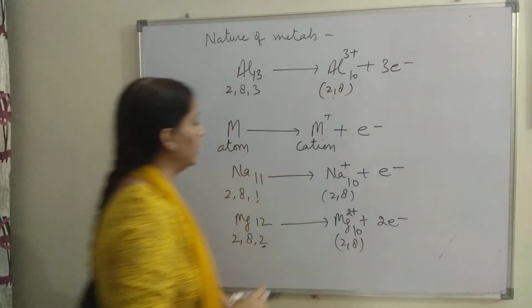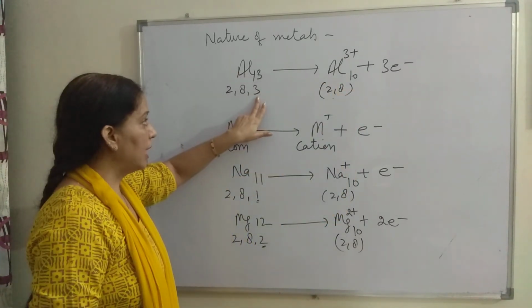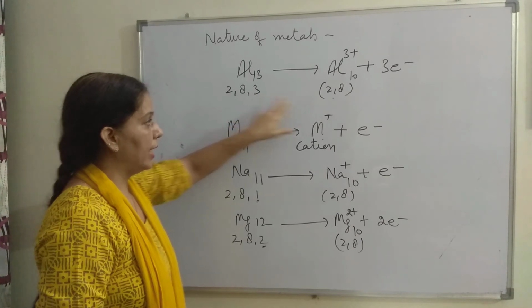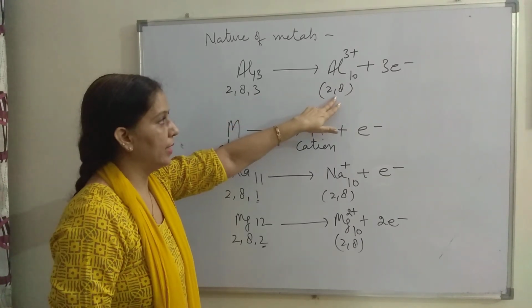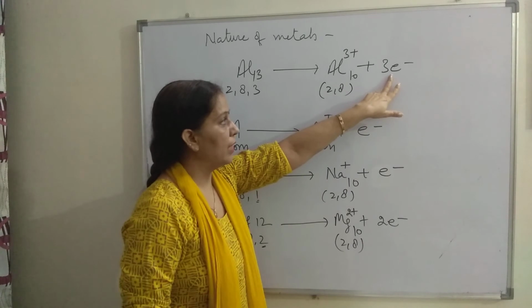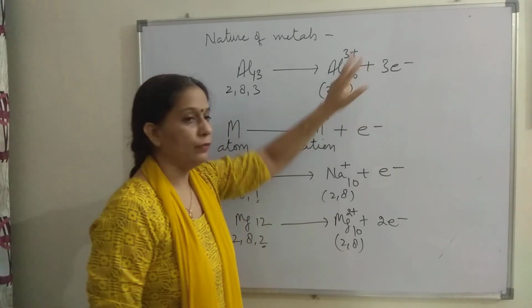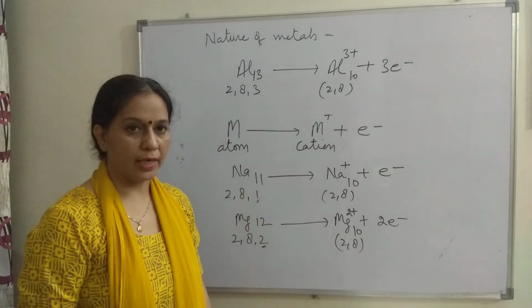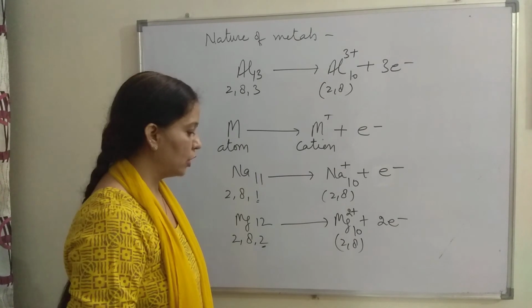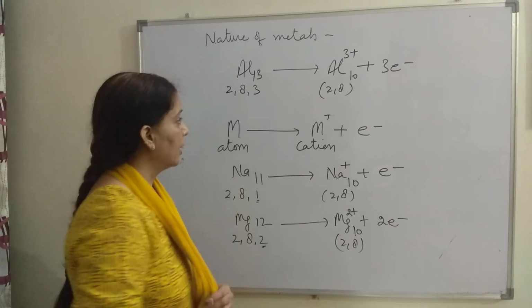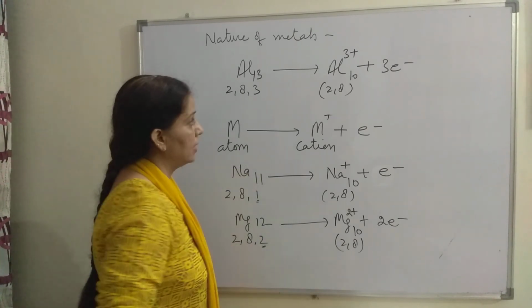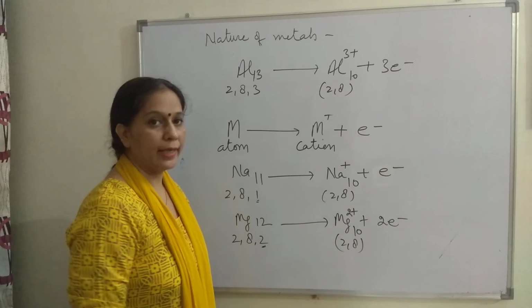So the last shell was incompletely filled, and here it is 2 shells completely filled, and number of electrons lost 3 and number of charges acquired 3, that is equal. So this is the nature of metals and how they form ions, and these ions are called cations.